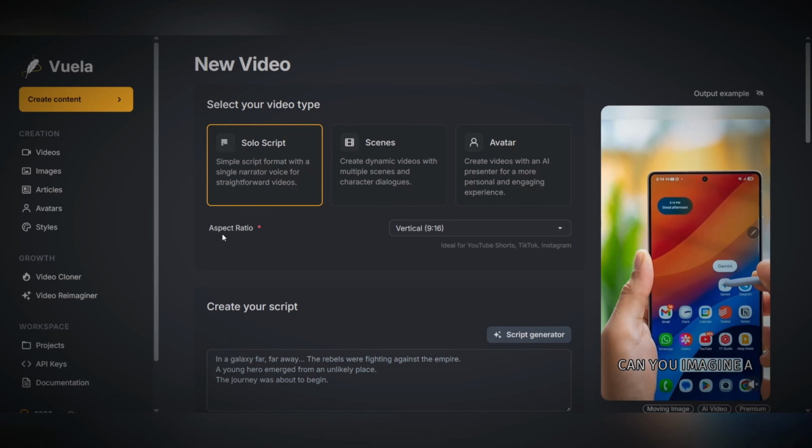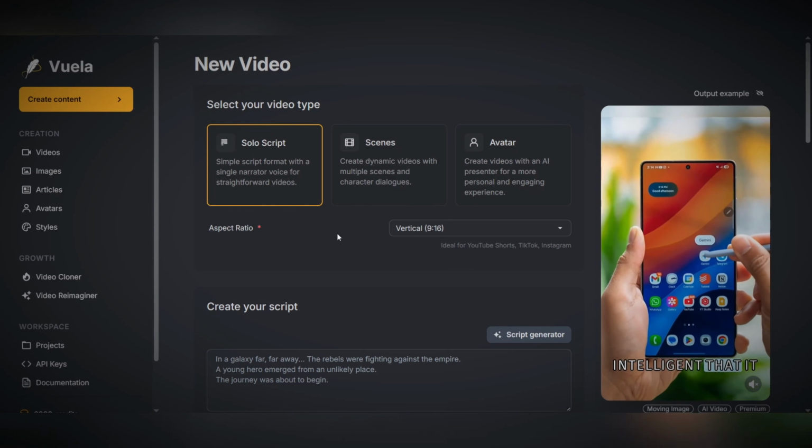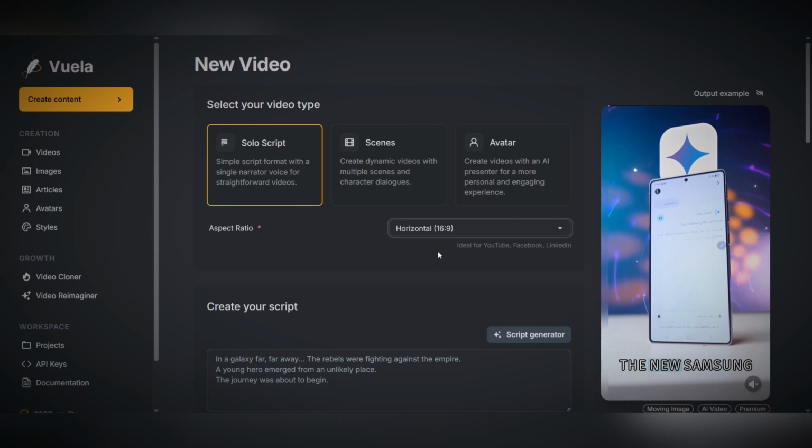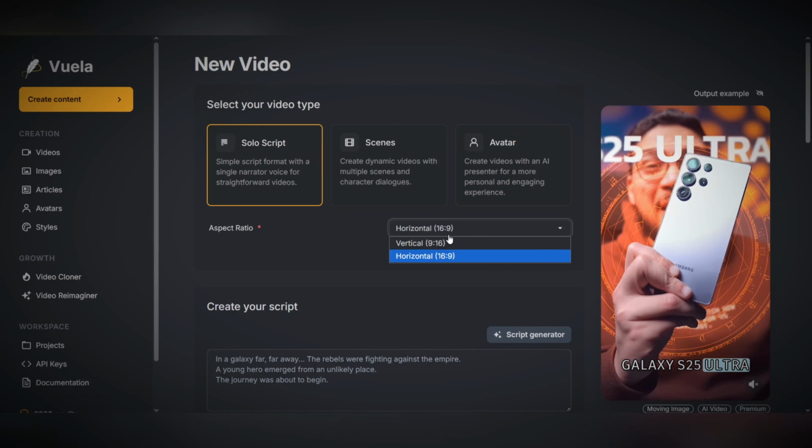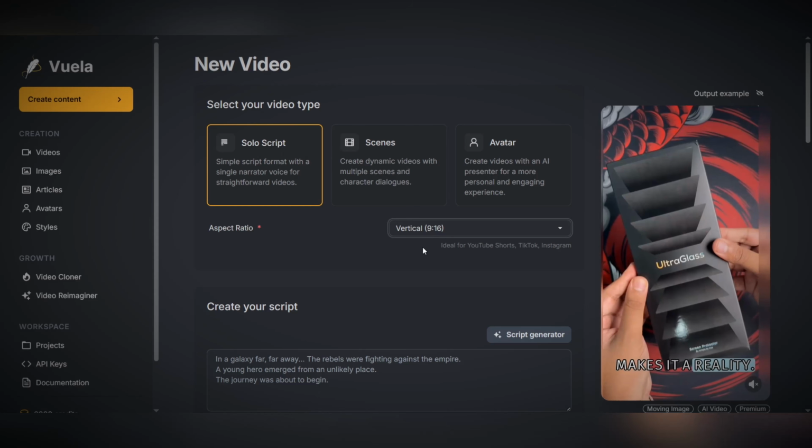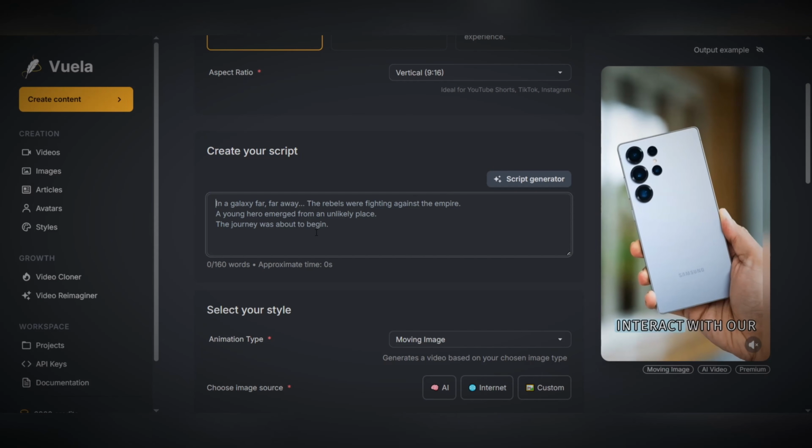Next, you need to specify the aspect ratio of the video. Choosing the aspect ratio is very important, because videos on different platforms like YouTube, Instagram, or TikTok require different dimensions. Then you enter the Create Your Script section.